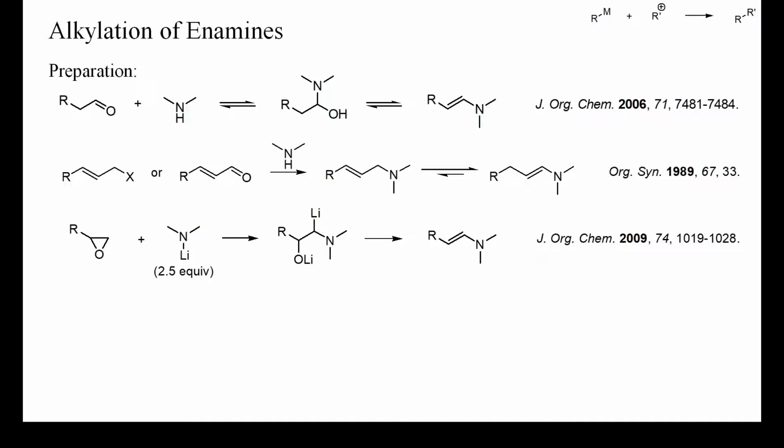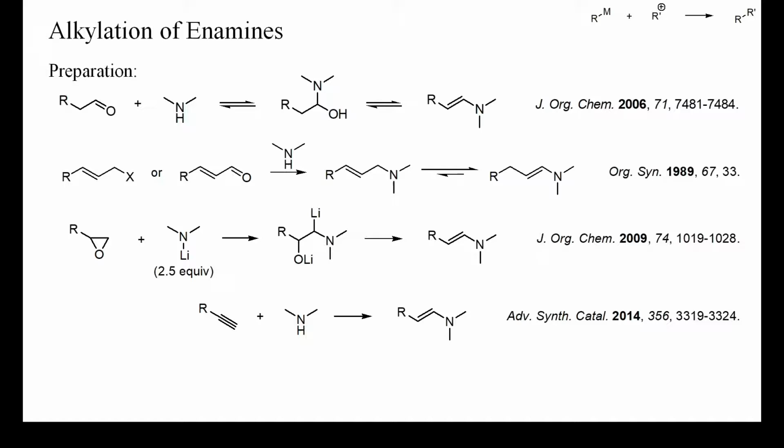Aldehyde-derived enamines can also be conveniently prepared from epoxides and an excess of a lithium amide base. This reaction proceeds by initial lithiation of the oxirane, followed by nucleophilic ring opening of the epoxide and beta elimination of lithium oxide. Also, terminal alkynes, which may be viewed as dehydrated aldehydes, can serve as starting material for enamines.